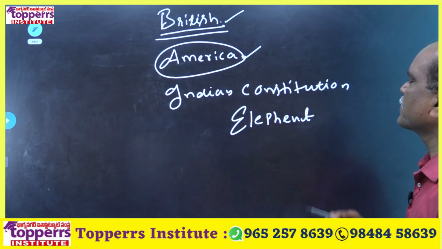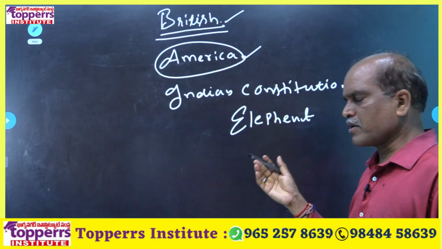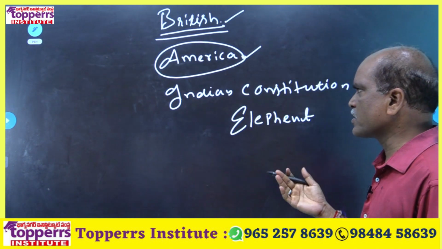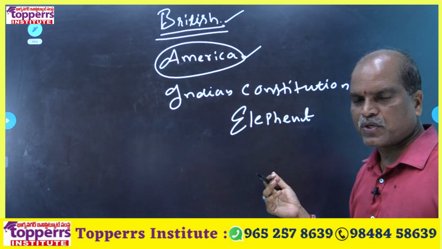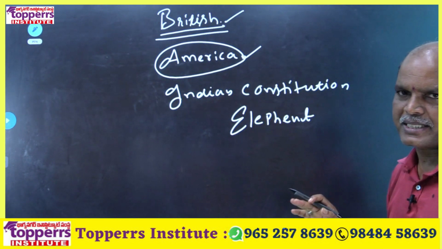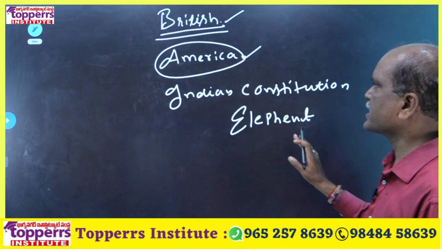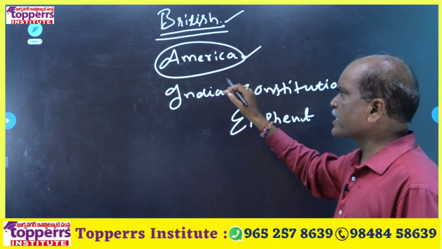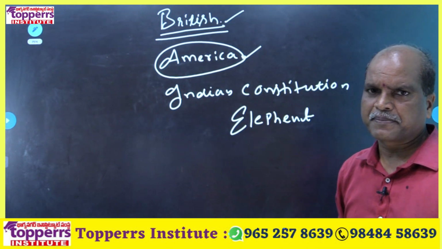Okay, so this is first constitution, first written constitution, smallest constitution, strongest constitution, biggest constitution, etc. Right? So this is the introduction of constitution.